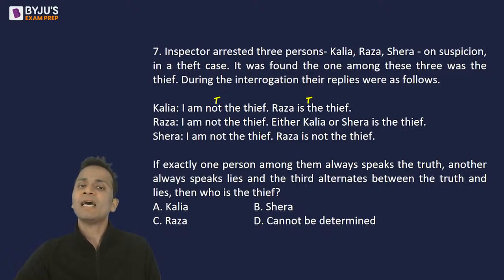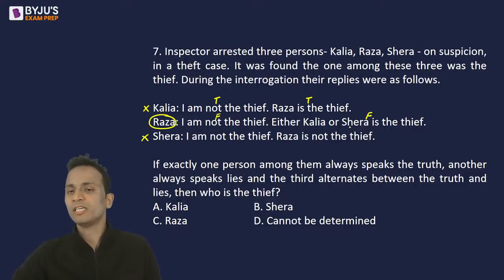So Kalia says that I am not the thief, which is correct, which is true. So from this statement, Kalia is not the thief. Second statement is Raza is the thief, which is true. So among these three, Raza is the thief and Shera obviously will not be the thief because we know that only one thief is there. Now let's check the other statements. Okay. Now Raza's first statement says, I am not the thief, but Raza is the thief. So this statement will be false. Raza's second statement, either Kalia or Shera is the thief. No, this is incorrect. So this statement is also false.